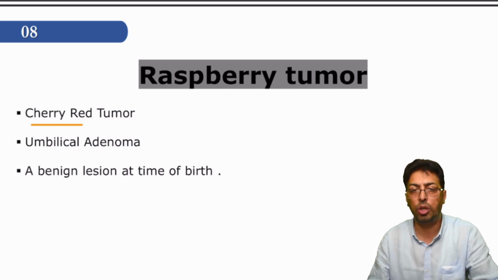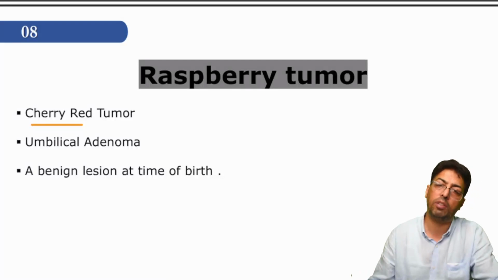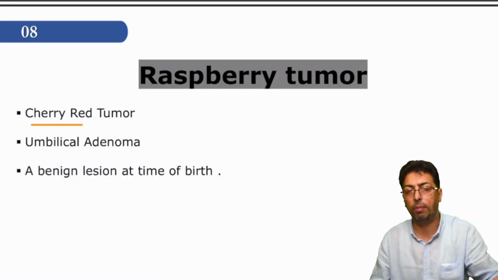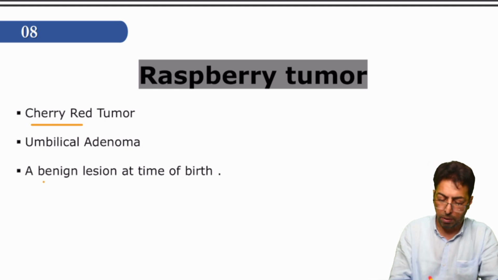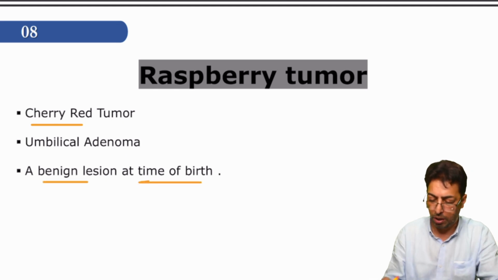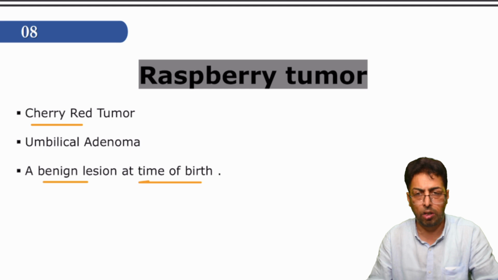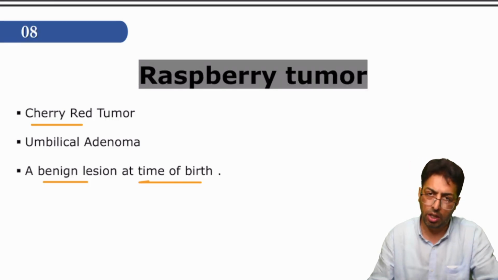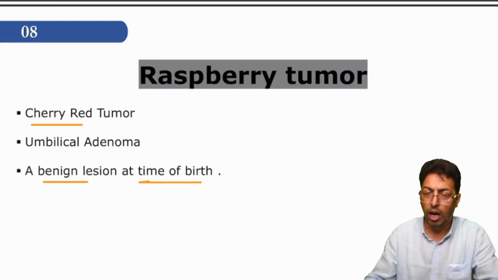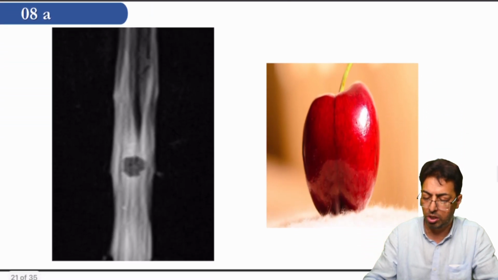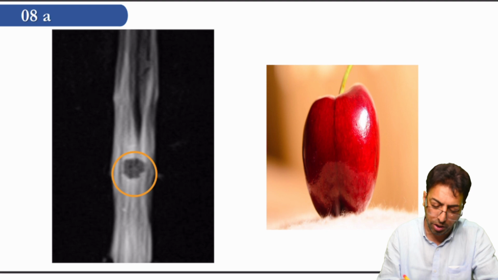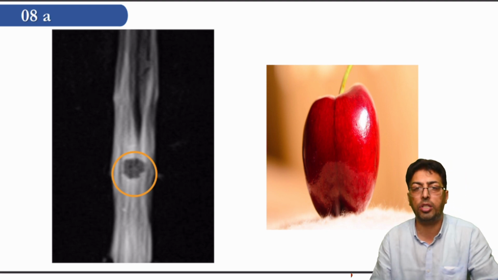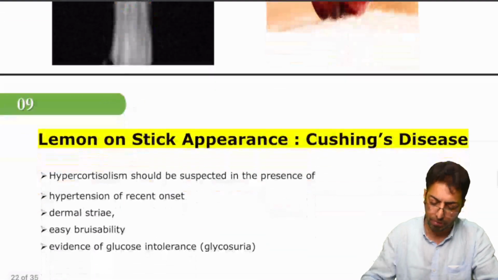And you have to remember that the other name of umbilical adenoma is raspberry tumor or cherry red tumor, and it is benign and present at the time of birth. A neonatologist or a pediatrician should not be too much disturbed about this lesion unless it requires an immediate surgical intervention. So this is a raspberry. Over here you see this scan, and it shows a cherry red tumor in the umbilicus.